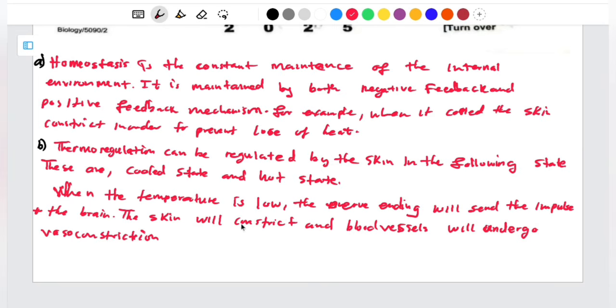So apart from the skin constricting and the blood vessels undergoing vasoconstriction, we also have the erector muscles. What is going to happen to the erector muscles as well as the hair follicles? We are going to say the erector muscles relax. And then once they relax, the hair follicles are going to fall down instead of standing up, because the erector muscles are the ones that enable these hair follicles to stand.